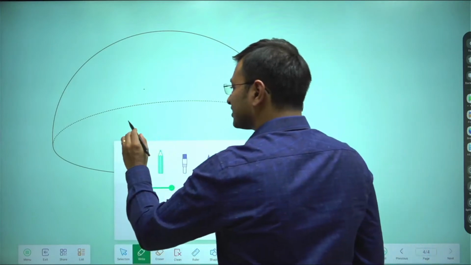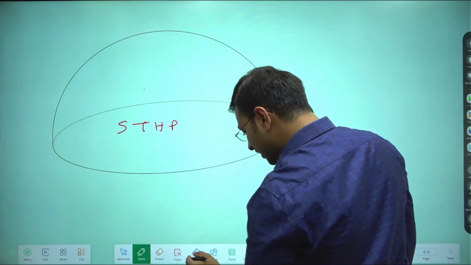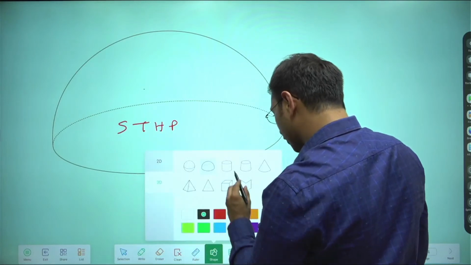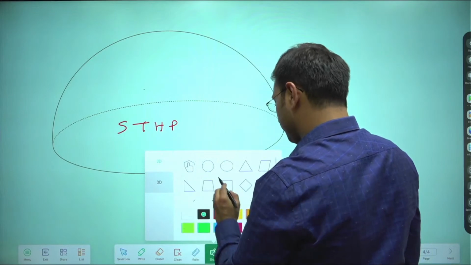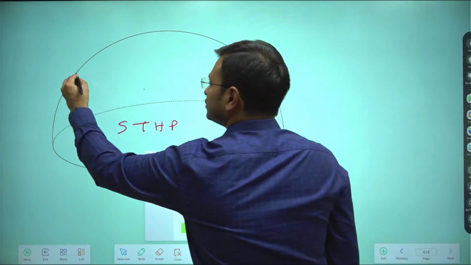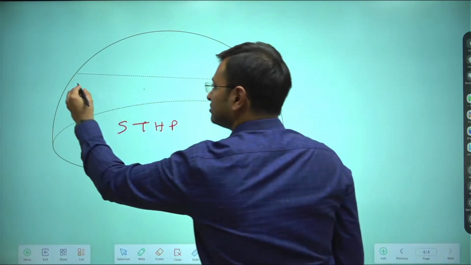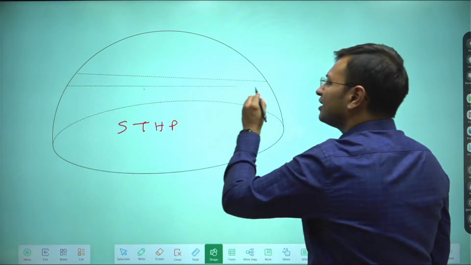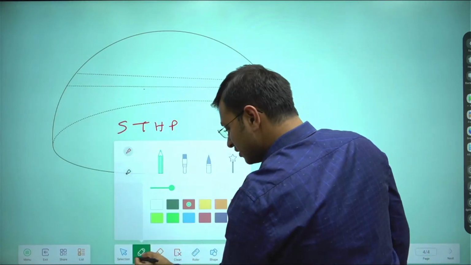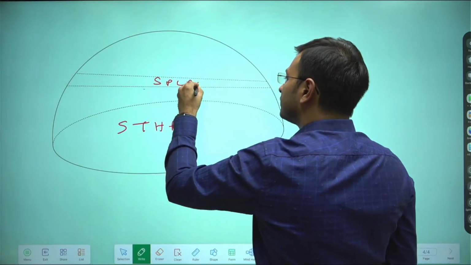And treat this as your subpolar low pressure belt.